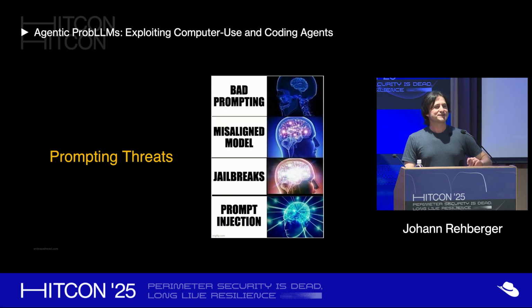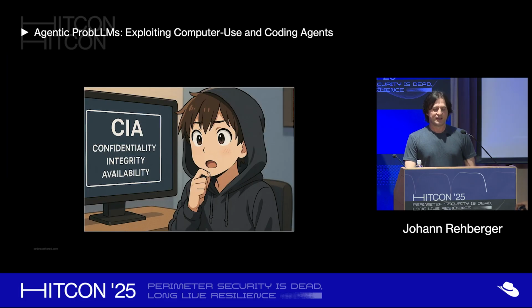I'm not going to talk a lot about prompt injection or what it is and how it works, right? I think we talked about this a lot in the past, but I kind of want to highlight these levels of prompt injection or of attacks that can happen when you do prompting. The first thing is that you might write a bad prompt, right? It just doesn't do what it should be doing. Then the model might be misaligned and not doing exactly what you want it to do. Then you might have a direct attack where somebody tries to jailbreak the model. And then you have this indirect attack with a prompt injection where the attacker is actually coming from a third-party location, like an email or a website and so on. And all of this impacts the computer security, right? The confidentiality, integrity, and availability of applications.